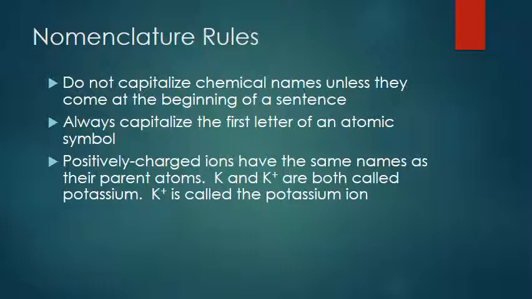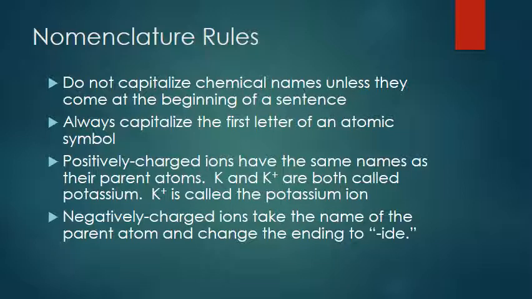Positively charged ions have the same names as their parent atoms. Potassium and the potassium ion, K and K+, are both called potassium. To distinguish, sometimes we will add the term ion to the end of the positively charged version. Negatively charged ions take the name of the parent atom and change the ending to IDE. We'll have some examples here.